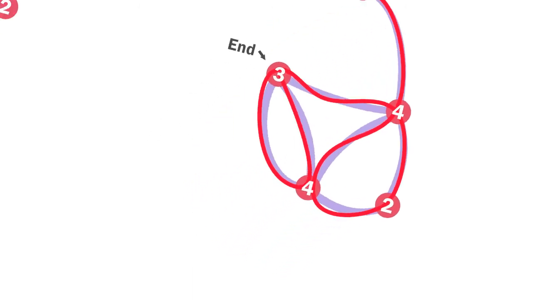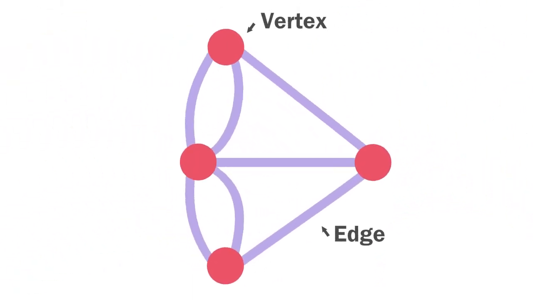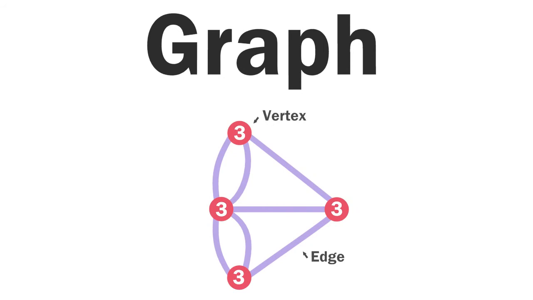Now, returning to our original graph, you can see that all the vertices have an odd degree. Since every vertex can't be an endpoint, it's impossible to traverse the graph while taking every edge only once. Graphs are an important mathematical structure that have many applications.